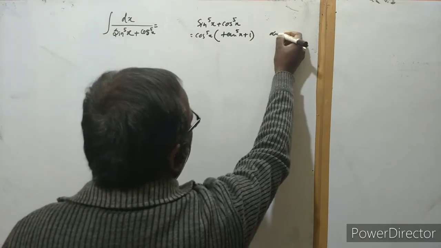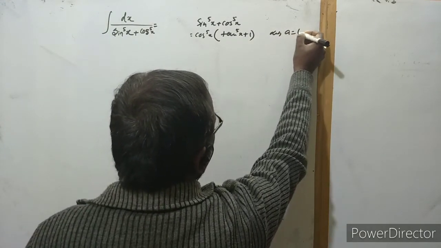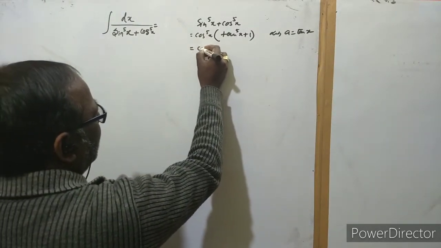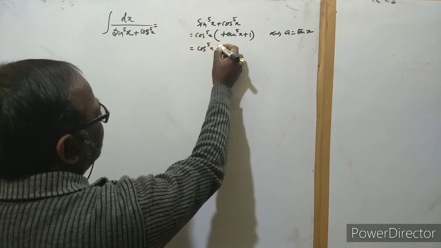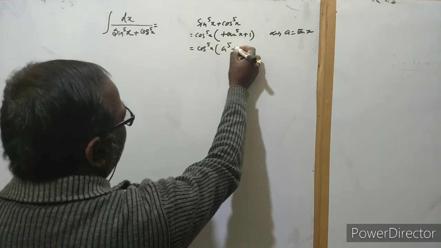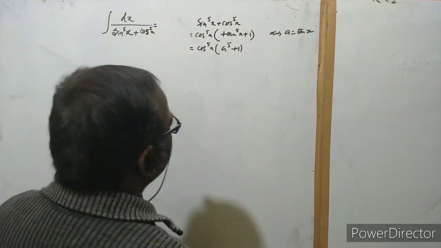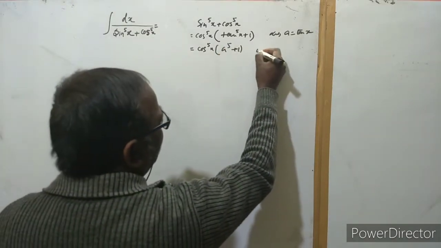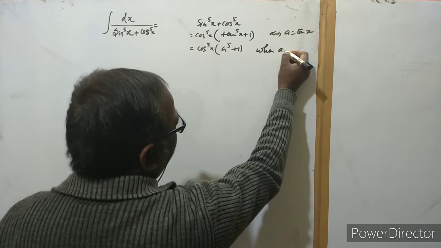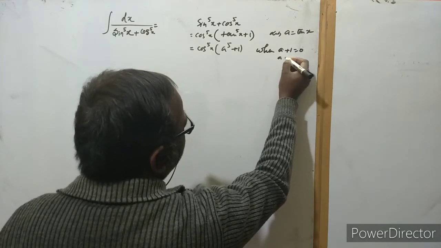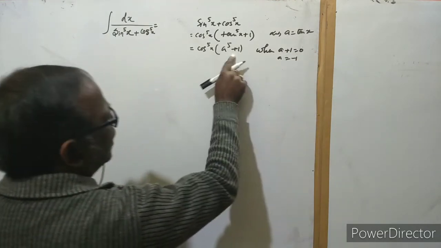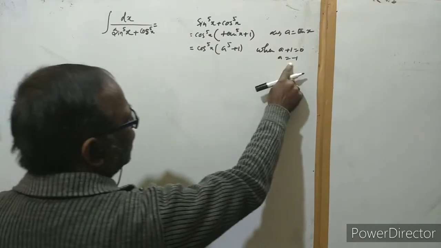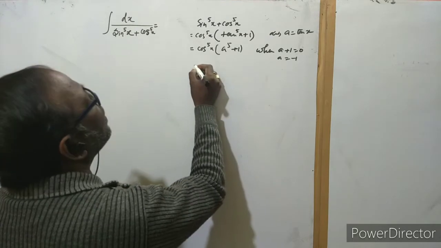Okay, let a equal tan x here. So this is cos to the power 5x times (a to the power 5 plus 1). Now we have to factorize this. Actually, see, this is the odd power. When a plus 1 equals 0, actually this is a factor. If we put this value in the expression, then it is 0. So the zero is a equal to minus 1.